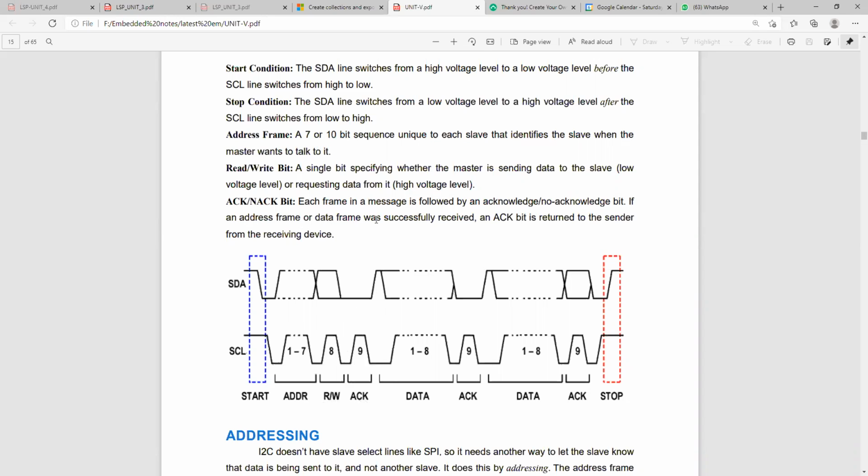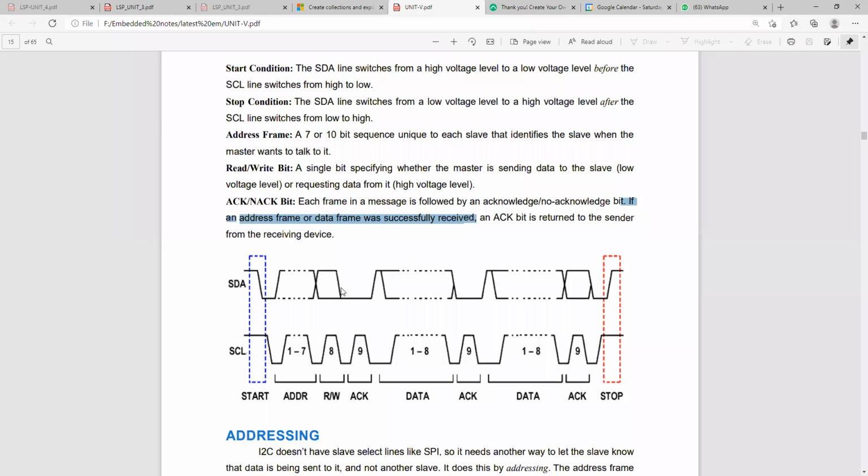If an address frame or data frame was successfully received, an acknowledgement is returned to the sender from the receiving device. This is useful to know whether the data has been transmitted successfully from source to destination or not.